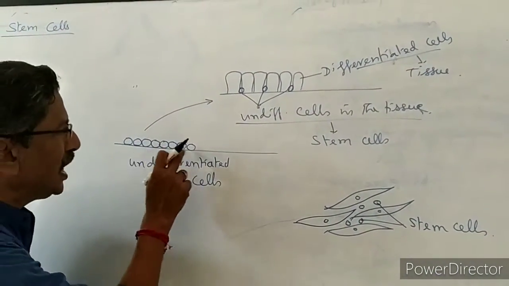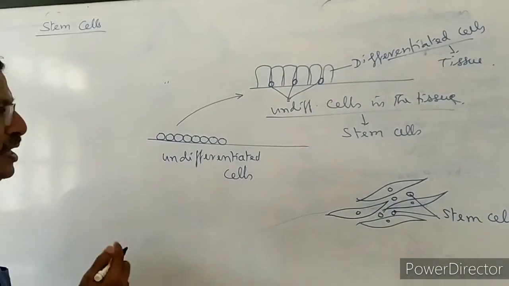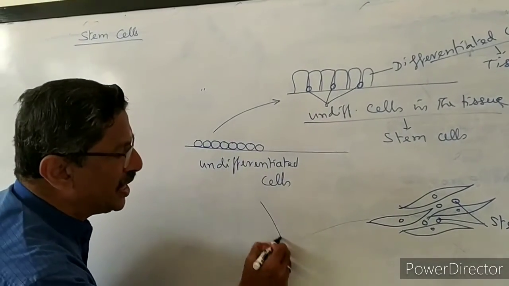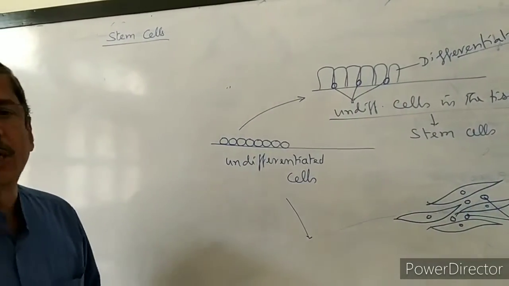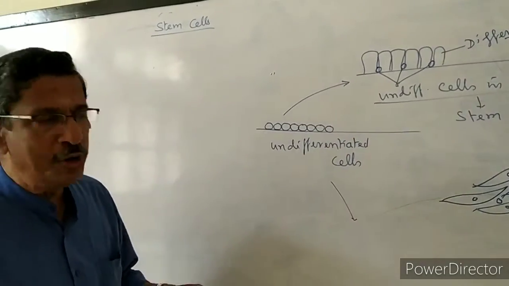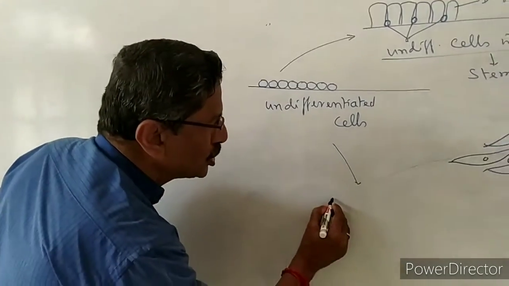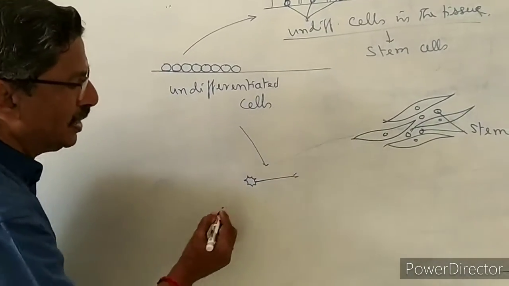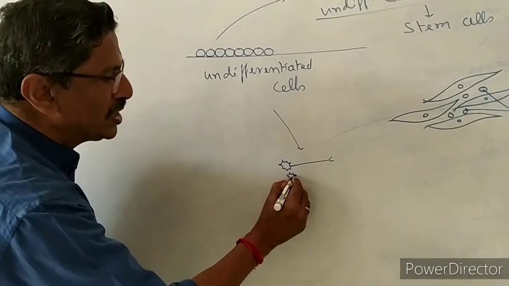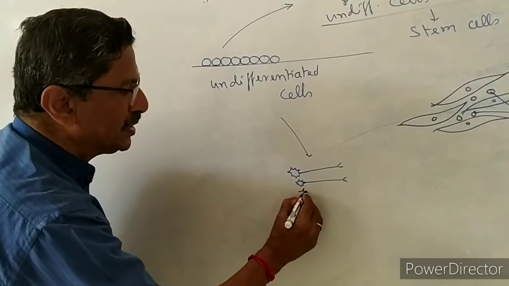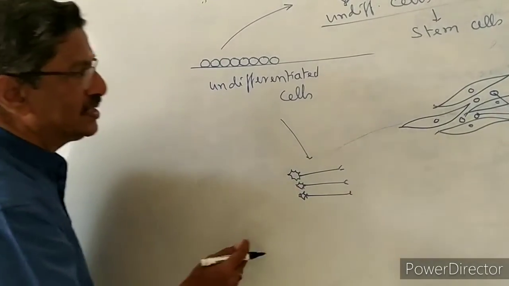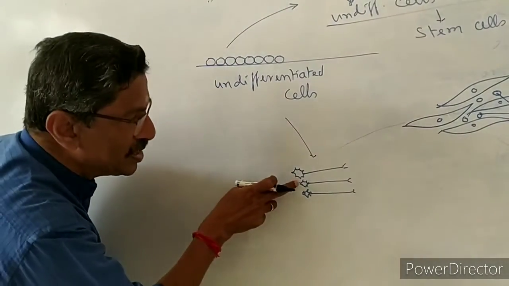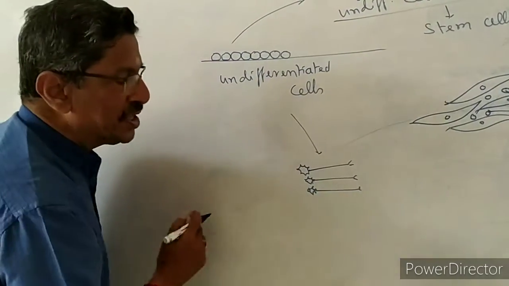Now assume that another group of undifferentiated cells differentiates into neurons in the nerves, in the brain, in the spinal cord. Already in the lower class we have studied that neurons are irregular cells with a long axon and so on. An enormous number of neurons will be present. They are all differentiated cells. These cells are modified into neurons.